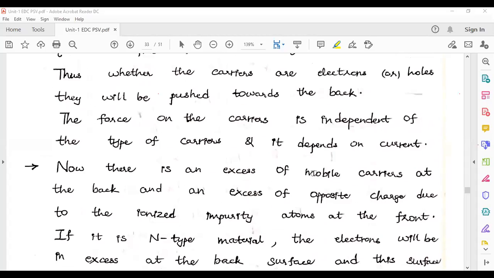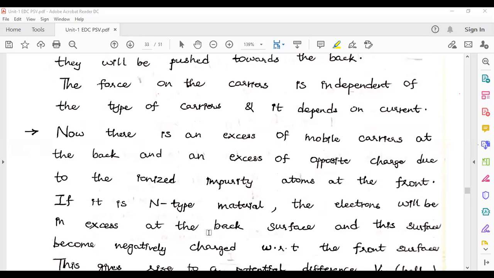Now there is an excess of mobile carriers at the back and an excess of opposite charge carriers, the ionized impurity atoms, at the front. Those atoms give out some electrons, which move into the higher energy level, and vacancies get created at the lower energy level, that is, holes. Indirectly, all the negative charge carriers go to the back side, and all the positive charge carriers go to the front portion.